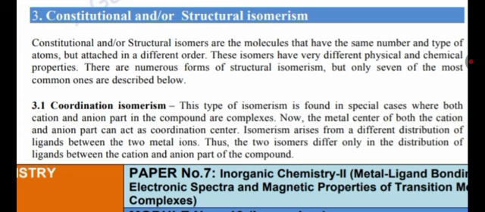3.1 Coordination isomerism. This type of isomerism is found in the special case where both the cation and anion parts of the compound are complexes. The metal center of both the cation and anion parts can act as a coordination center. Isomerism arises from a different distribution of ligands between the two metallic centers. Thus, two isomers differ only in the distribution of ligands between the cation and anion parts of the complex.